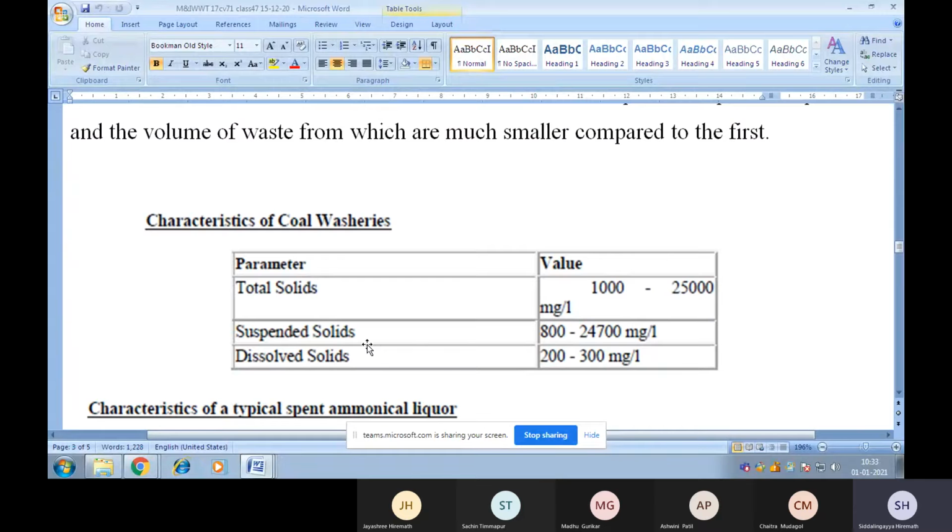So these are the characteristics of coal washeries. If you consider the total solids, the range is around 1000 to 25,000 mg per liter. Suspended solids are around 800 to 24,700 mg per liter, and dissolved solids 200 to 300 mg per liter. So these are the ranges given, because there will be processing of a natural ore with the water, that may be due to washing of the coal, etc.